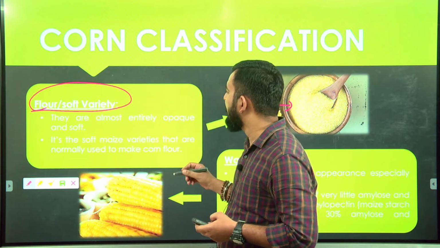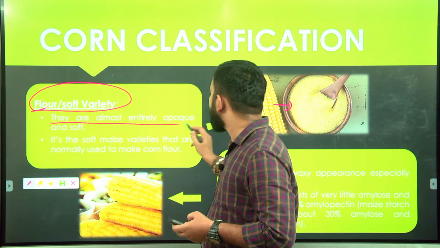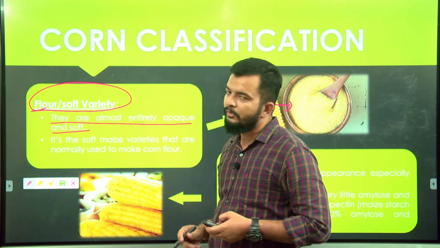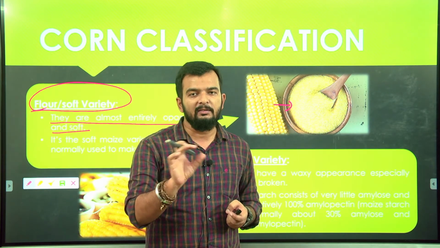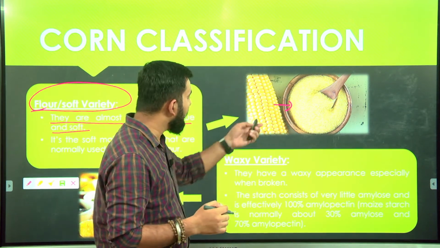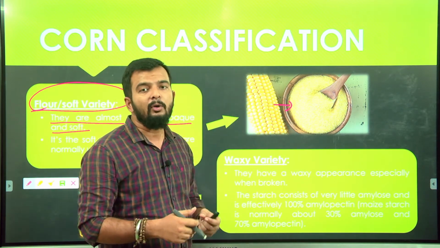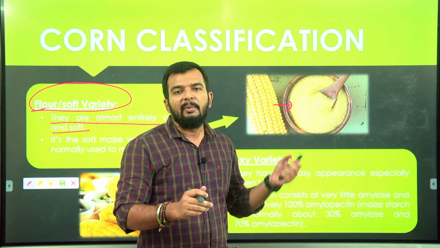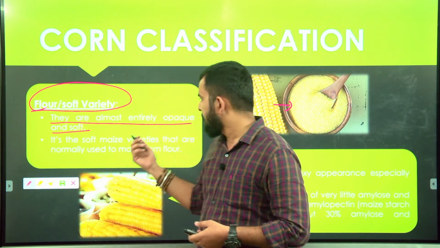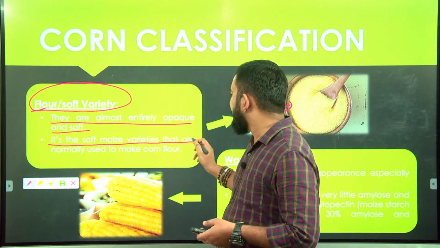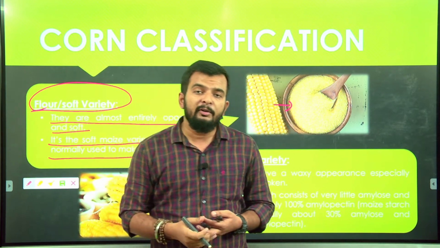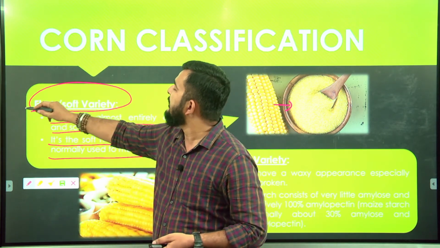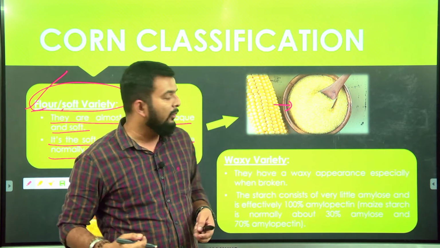Flour or soft variety, they are almost entirely opaque and soft. That is, they are very opaque in the sense that they will be white in color. Okay, so here you can see they are very soft. If you press them, they will break, plus they are almost white. It's the soft maize variety that is normally used to make corn flour. So when corn flour is produced, generally this variety is used, that is your flour or soft variety.